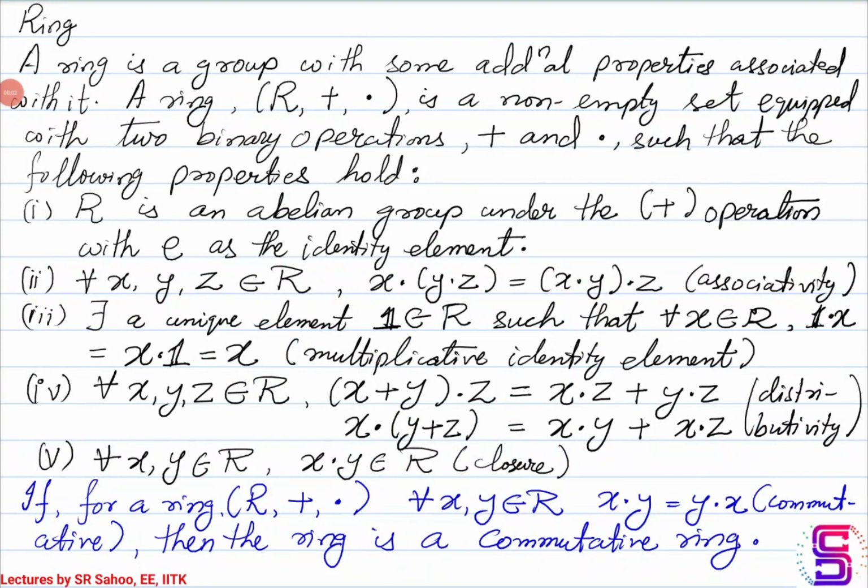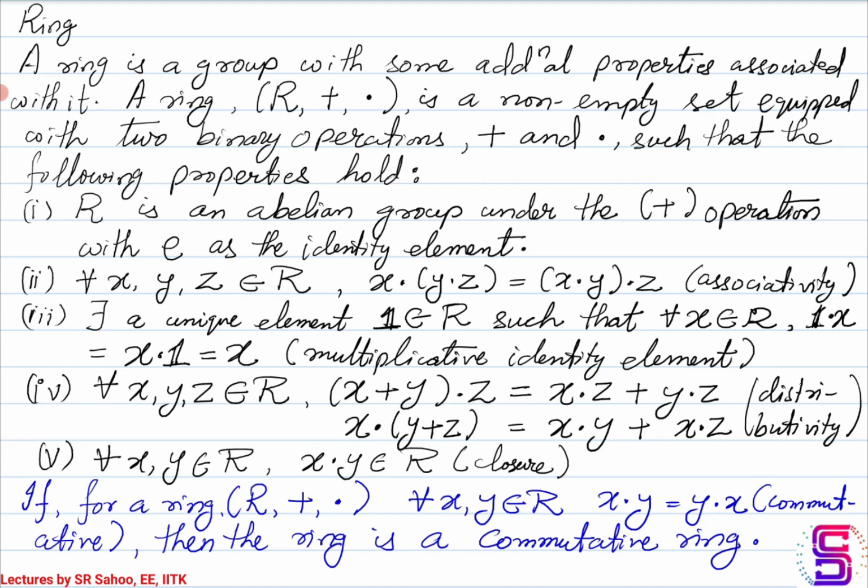In this lecture, we will discuss another mathematical structure known as the ring. A ring is a group with some additional properties associated with it. If you recall, a group had only one binary operation associated with it, whereas in a ring there are two different binary operations associated with it.